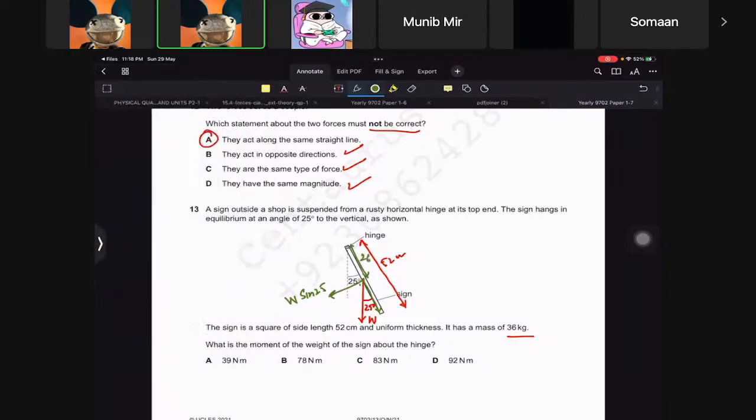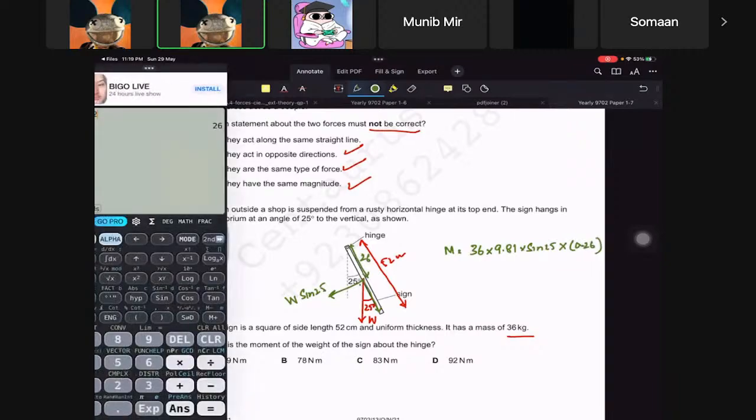Now we have moment will be equal to 36 is the mass, the acceleration due to gravity is this, and sine of 25, so that would be the weight multiplied by 26. But because it is in meters, we got to change that too, right? So that would be 0.26 actually.